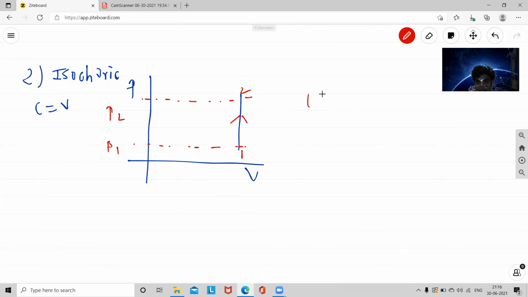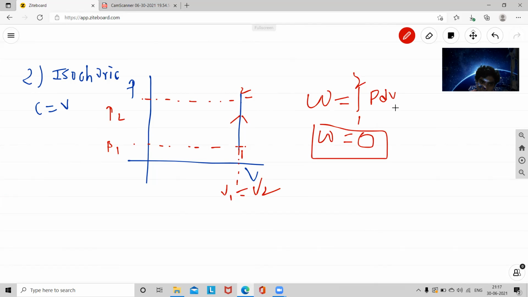Now you know very well that W is equal to integral from 1 to 2, meaning process 1 to 2, of PdV. Here V is equal to constant, which means there is no change in volume. So V1 is equal to V2, and this value is 0. What is the value of work? The entire W is equal to 0. Is it clear? The volume is fixed, so the change in volume is 0, and W is 0.